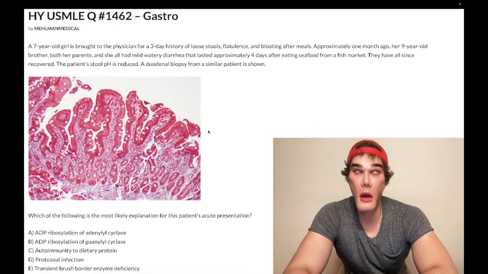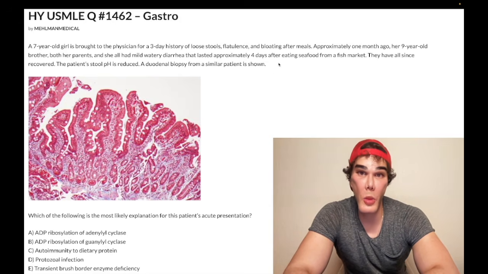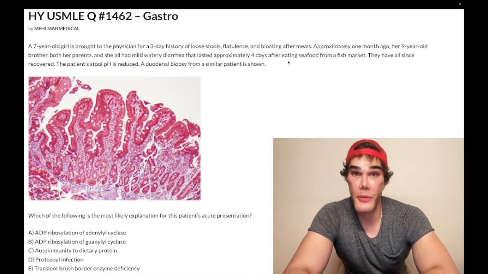But the key thing I want you to know is that obviously lactose intolerance can be polygenic or hereditary, okay, especially in Asian populations, but it can also occur after viral infections. And in this case, it was probably norovirus. It doesn't really matter the exact virus. We know it's not rotavirus because she's not under the age of 5 and you wouldn't have the rest of the family getting it. And they don't say anything about immigrant status, unvaccinated. It's probably norovirus, Norwalk virus.